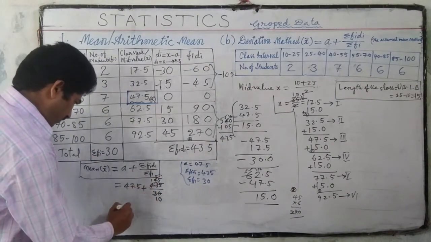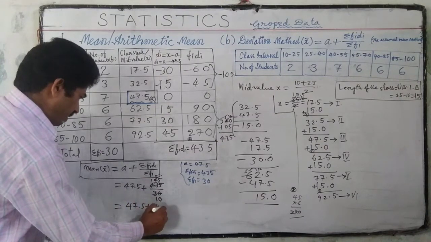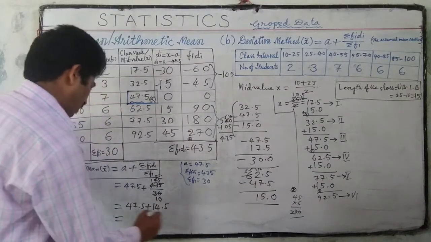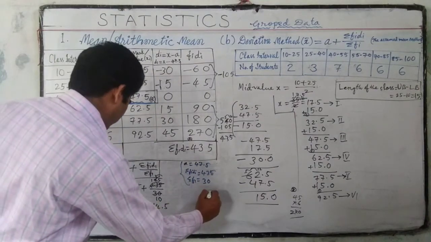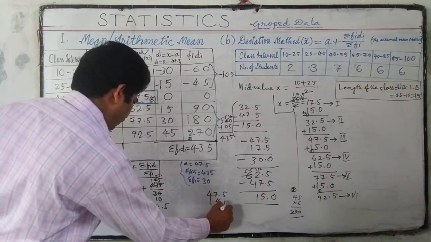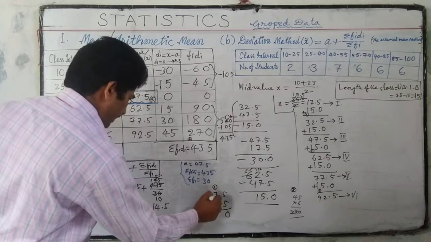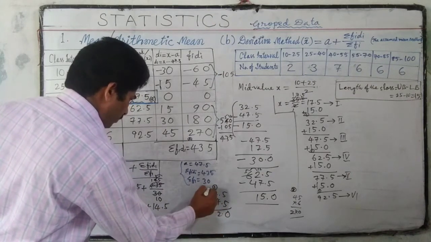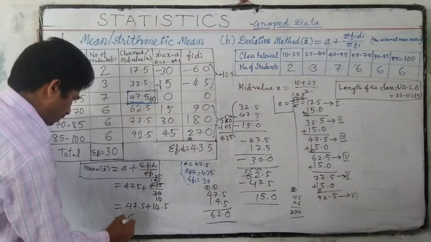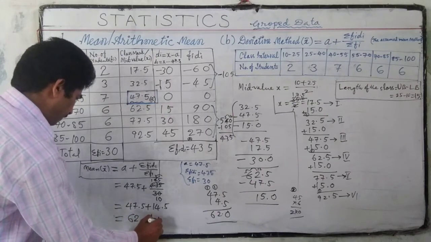So 47.5 plus 14.5 is equal to 62.0, which means 62 is the answer.